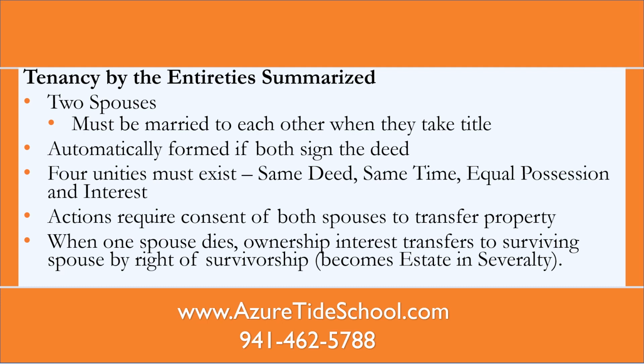Tenancy by the entirety summarized. It's exclusive for spouses, and the spouses must be married when they take title. It will automatically be formed if both sign the deed. The four unities must exist, meaning the spouses sign the same deed at the same time, they have equal possession and equal interest in the property. And actions will be required by both spouses in order to transfer the property, meaning they both have to sign the property over to a new owner. And when one spouse dies, ownership interest transfers to the surviving spouse by right of survivorship. At that time, it would become an estate in severalty.